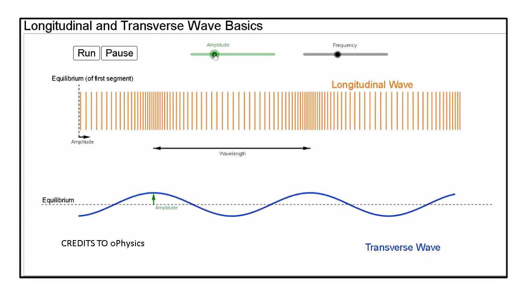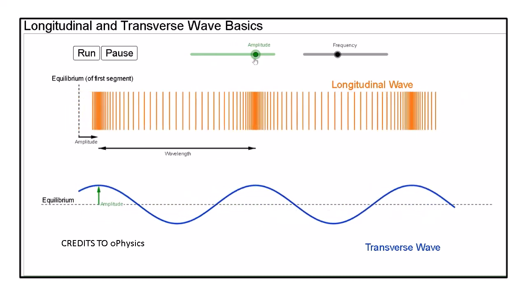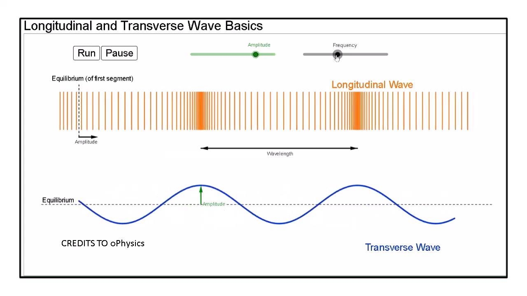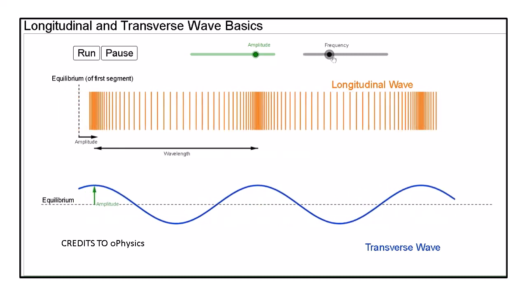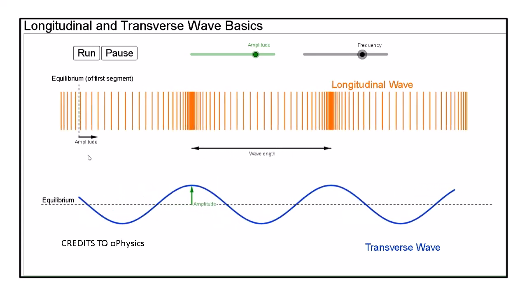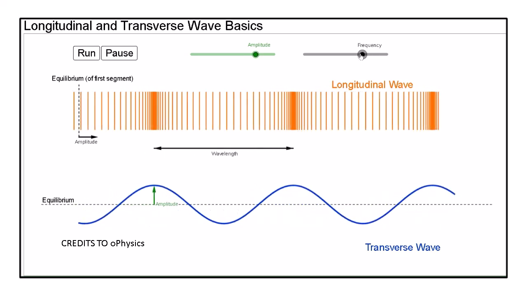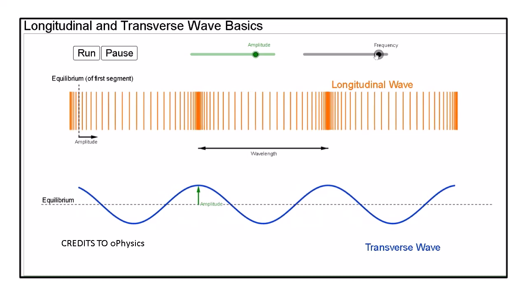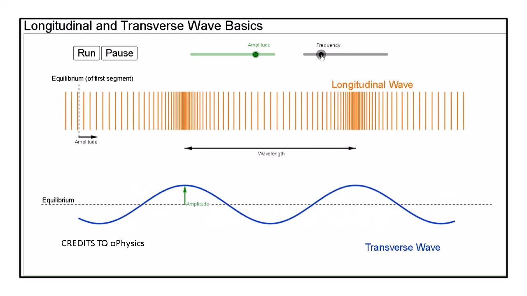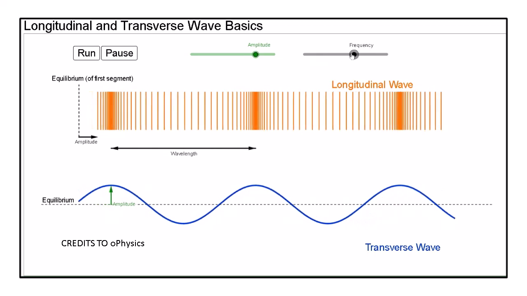So suppose I'm now fixing this amplitude at a certain value, and now observe the change in the frequency. Observe the wavelength also. The amplitude is not changing, but what is changing is the wavelength. Now on increasing the frequency, the wavelength decreases. While on decreasing the frequency, kindly observe the wavelength increases. So this is a major thing that needs to be observed.